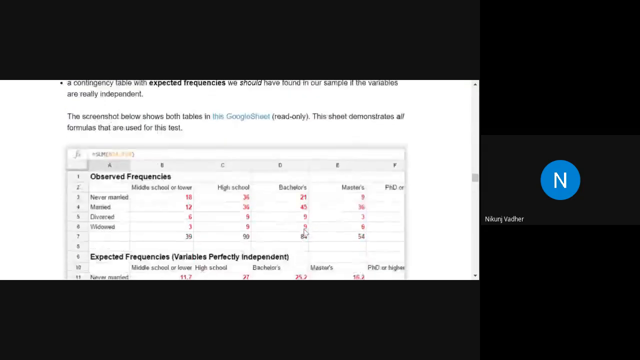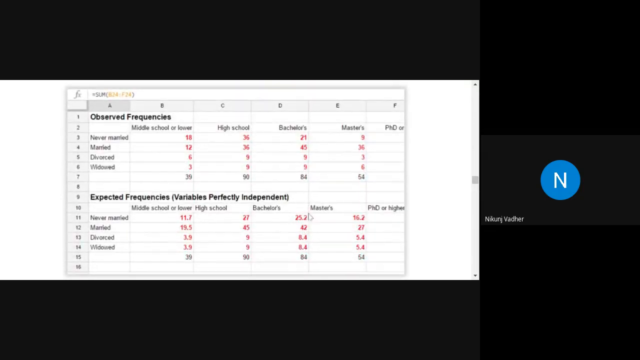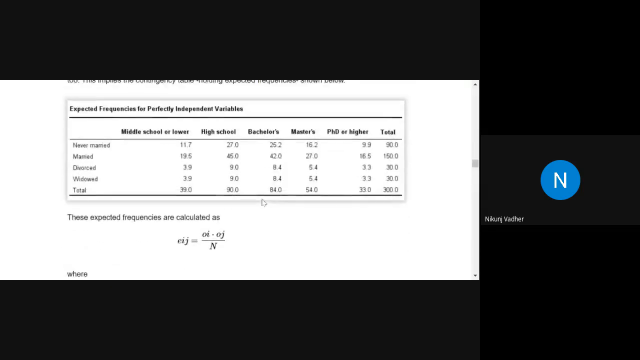Next, we want to calculate bachelor and never married, this part. So 84 into 90 divided by 300. Next is 54 into 90 divided by 300. 33 into 90 divided by 300. So it will give us the never married expected values.